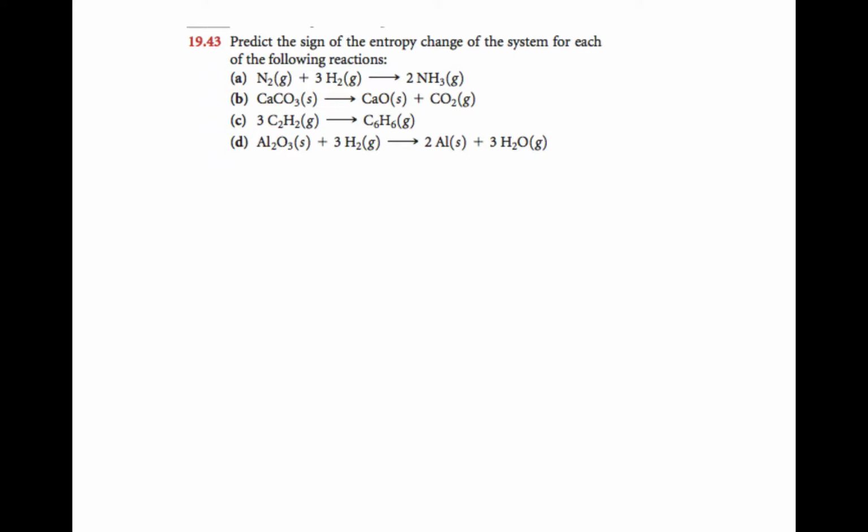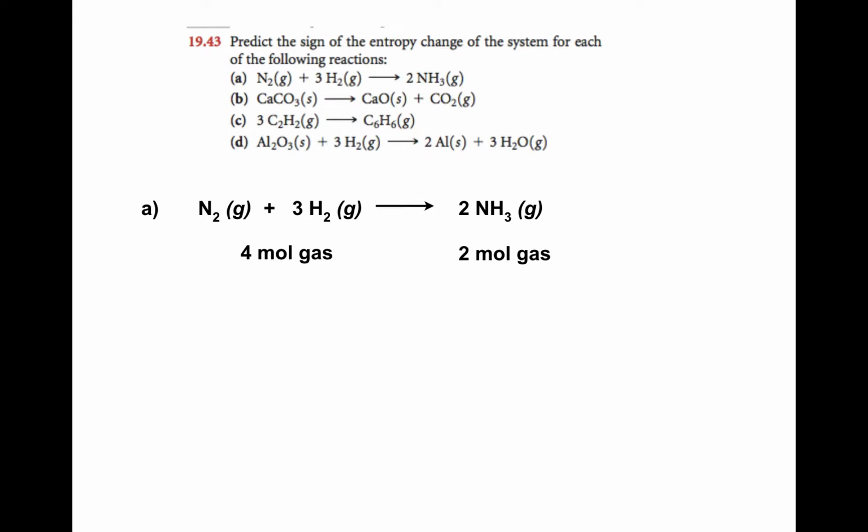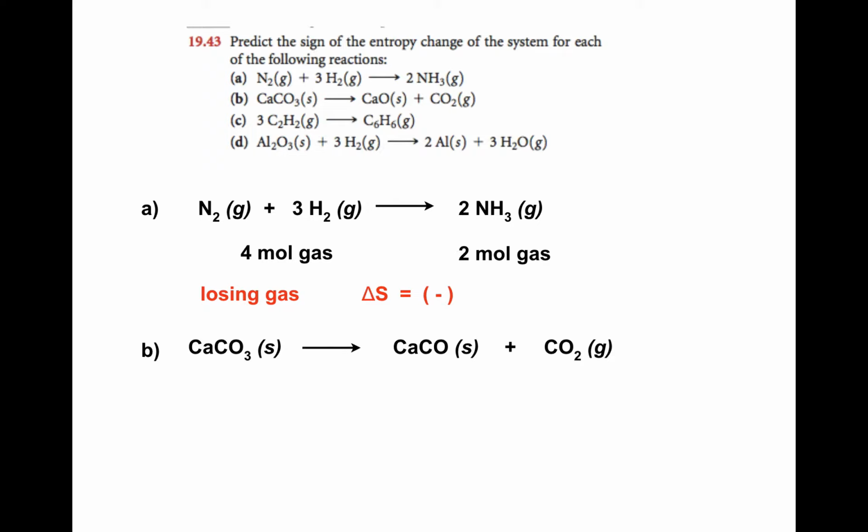Predict the sign of entropy change of the system for each of the following reactions. So I'm looking at A, right? I've got 1 mole of nitrogen gas reacting with 3 moles of hydrogen gas to make 2 moles of ammonia gas. Anytime we lose moles of gas in a reaction, you're losing disorder. So the sign on delta S is going to be negative. B, solid reacting to form a solid and a gas. Again, we're making gas. Producing gas means you're becoming more disordered, right, and your entropy is increasing.